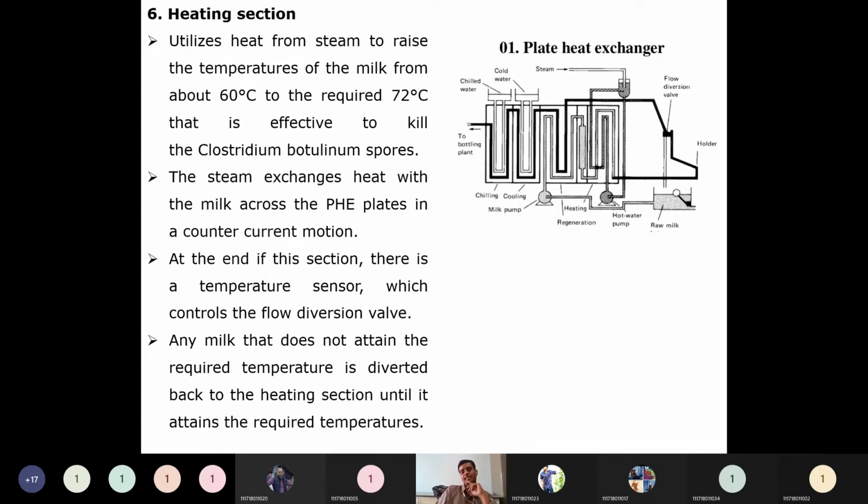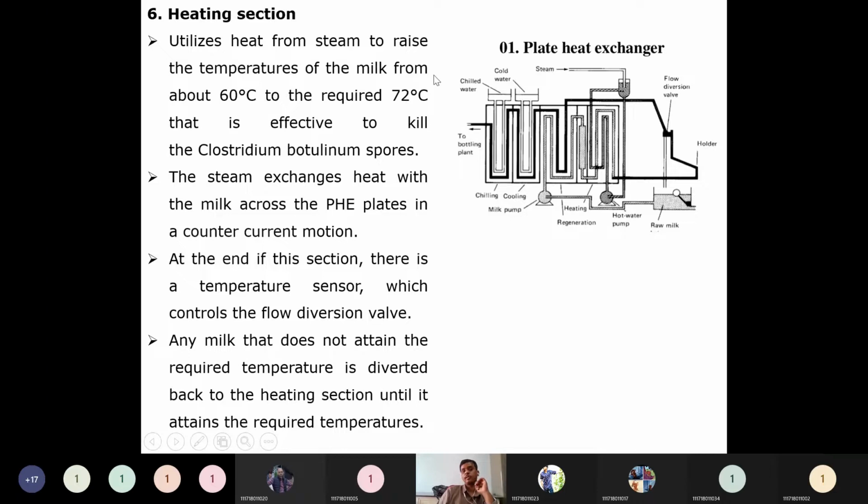Then the next one is the heating section. So why this heating section? Usually when heating section comes to mind, there will be some heaters, some heat exchangers employed. But usually during the heating section, plate and frame, plate heat exchangers will be employed here. So this utilizes heat from steam to raise the temperature of the milk from about 60 degrees centigrade to